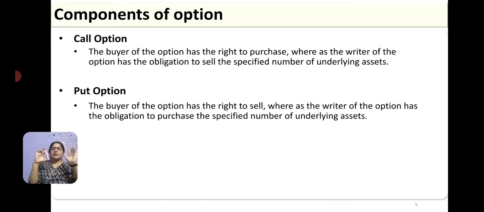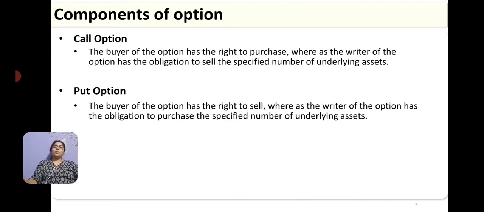Whatever the price in the market, say it was 80, he now has a right to sell to me at 100 rupees. So I have an obligation to buy this at 100 rupees. Then that is called the put option. If the buyer of the option has the right to sell, then it is called the put option, and the writer or seller of the option has the obligation to buy the underlying asset.